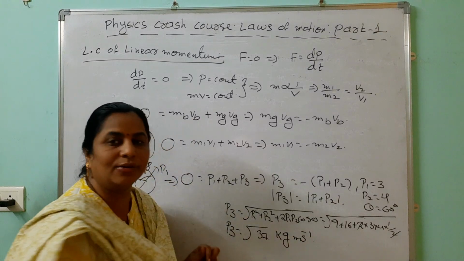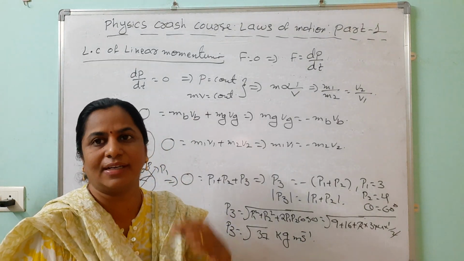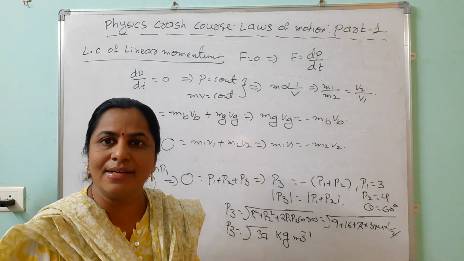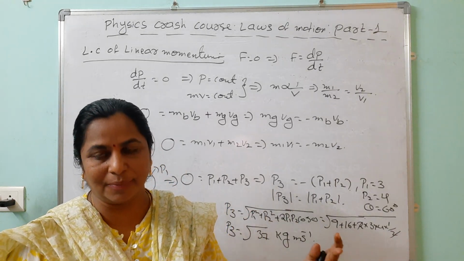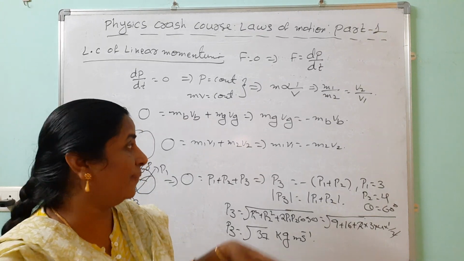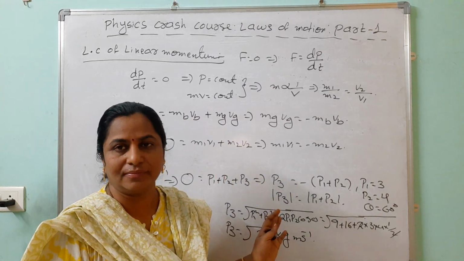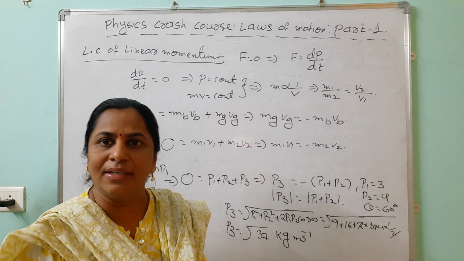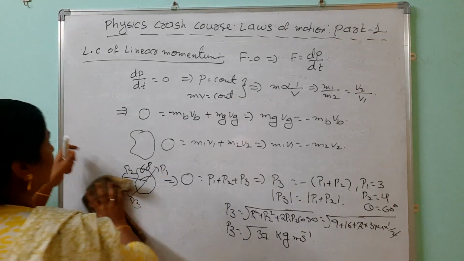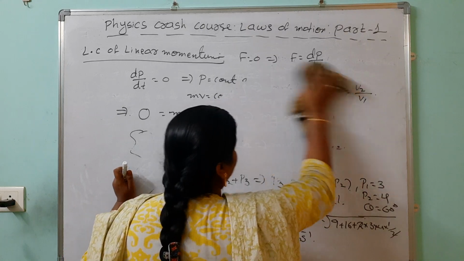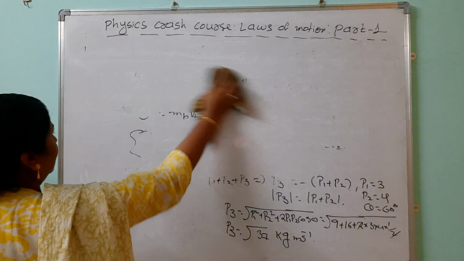Like that, we can simply use the parallelogram law of addition of vectors to find the resultant momentum, or the third particle's momentum, or the first particle's momentum, based on the given data. So this belongs to the law of conservation of linear momentum. Not only this one, many questions and applications are based on this.